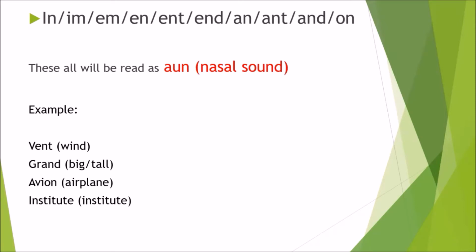Next, IM, IN, EM, EN, ENT, END, AN, ANT, AND, ON. These all will be read with a nasal sound. Let's see the examples. First is vent, means wind. Second is grand, big and tall.